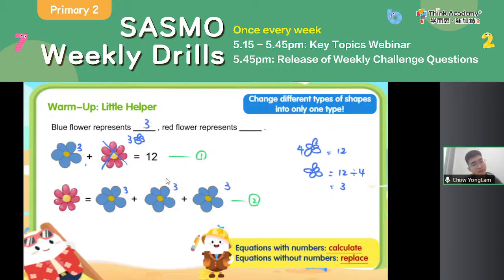Then how do we find the red flower? We just use equation 2. Again, we know that 1 blue flower is 3. So 3 plus 3 plus 3, 1 red flower is 9.